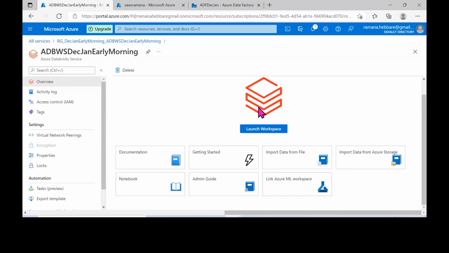If we want to go through some of the documentation available on this portal, you can do that. Let me click on this launch workspace option.